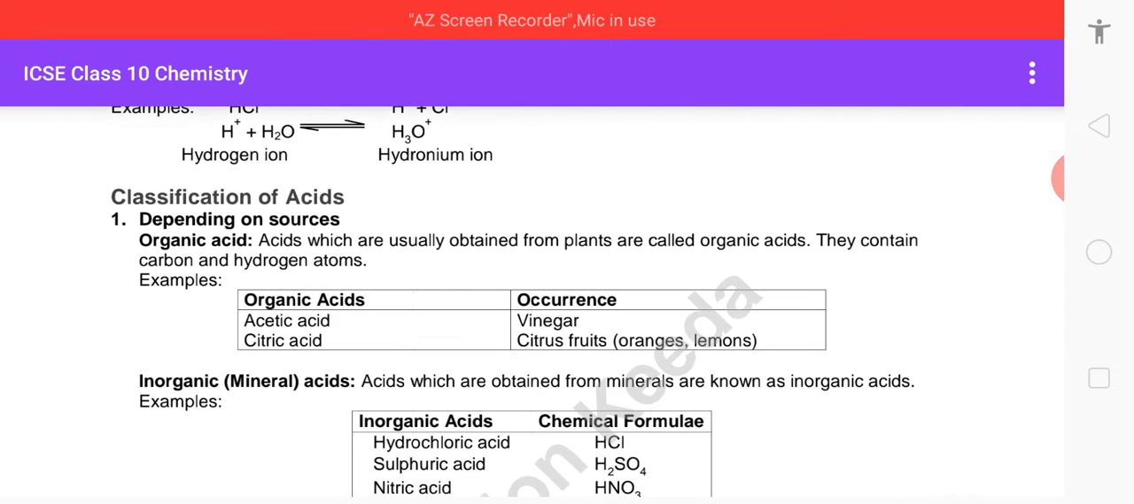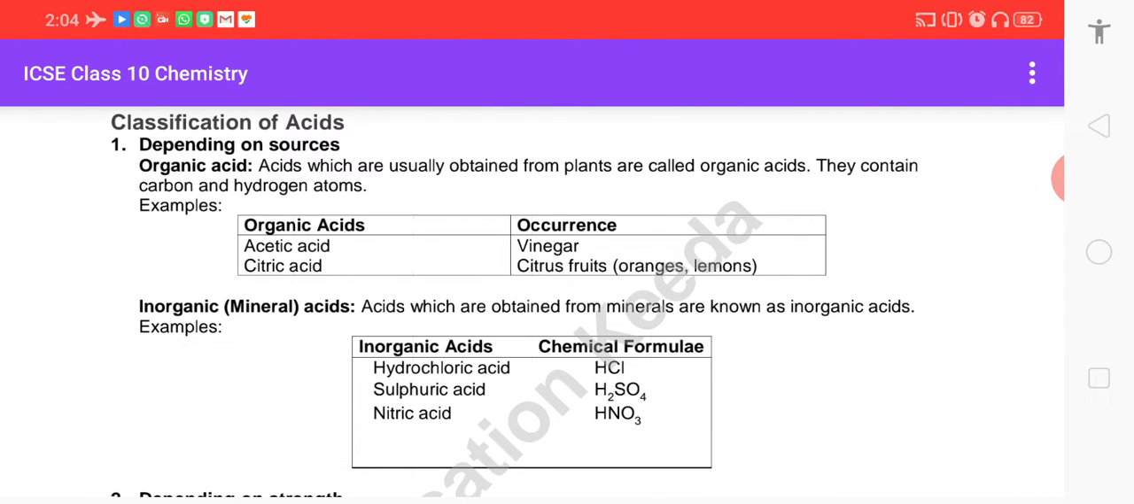Now we come to the classification of acids. Classification is done depending on the sources, and upon the sources it is classified as organic acids and inorganic acids. Organic acids are usually obtained from plants, and they contain carbon and hydrogen atoms. Examples are acetic acid, citric acid, butyric acid, lactic acid, and many others. Inorganic acids are mineral acids, obtained from minerals, like hydrochloric acid, sulfuric acid, nitric acid, etc.